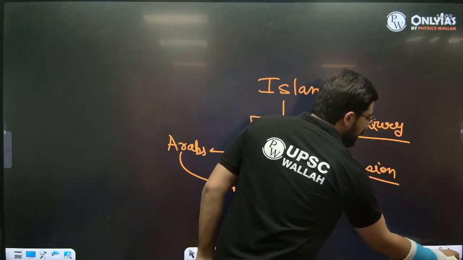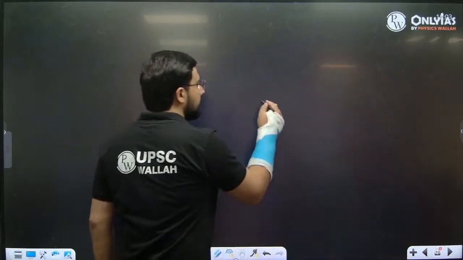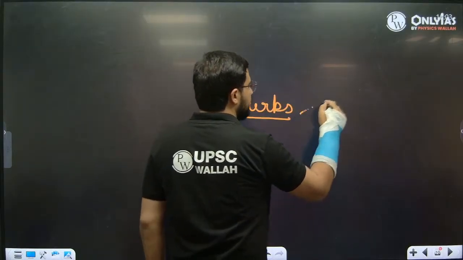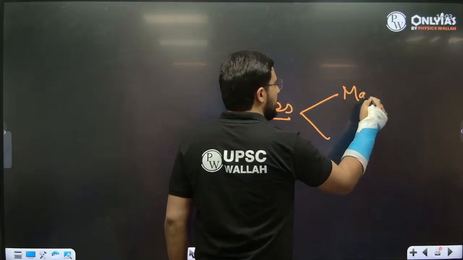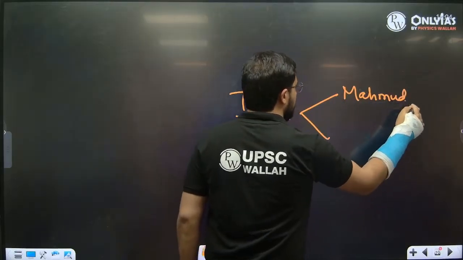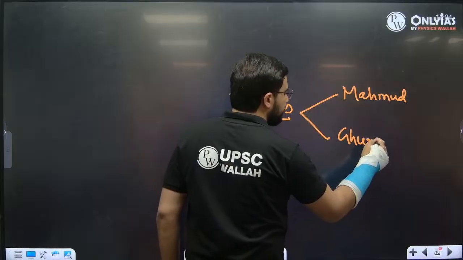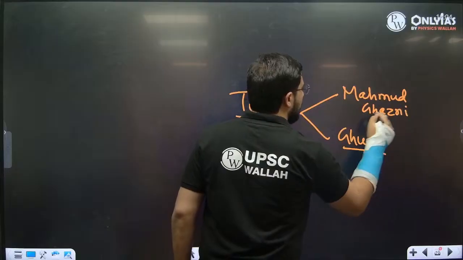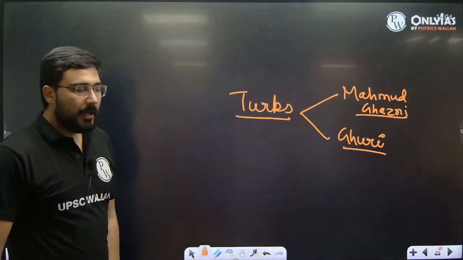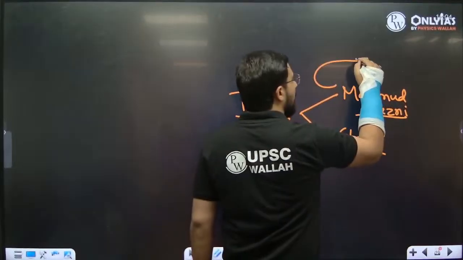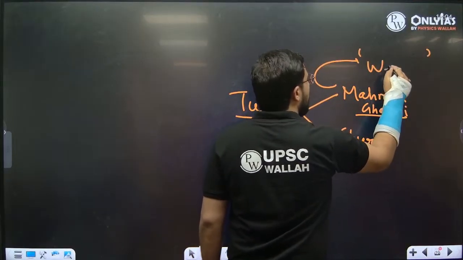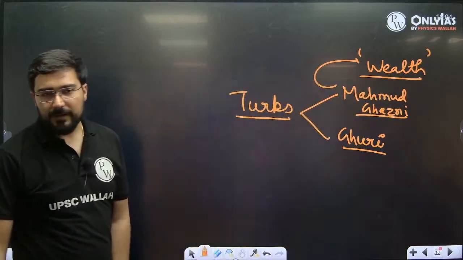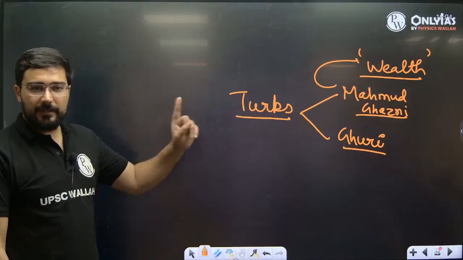When we discuss Turkish invasion, we try to understand two important personalities. First is Mahmud, the second is Ghuri. Mahmud of Ghazni. Okay, so two people are there. Now Ghazni, he was a person who was all about wealth. Okay, when he came to power, he said, I will raid India every year.